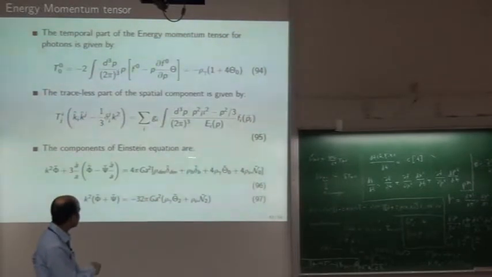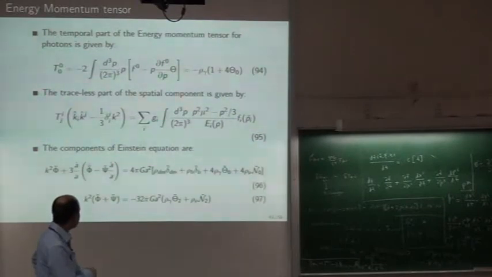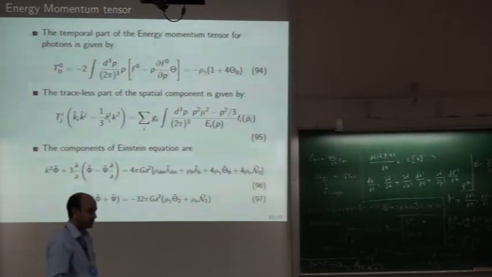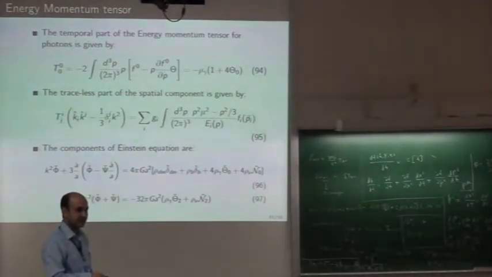So these two equations must be solved in order to get φ and ψ. Here it is dark matter density, baryon density, the neutrino monopole, the neutrino density, and so on. So you have to solve these equations, then plug them into the photon equations, and then get the anisotropies.